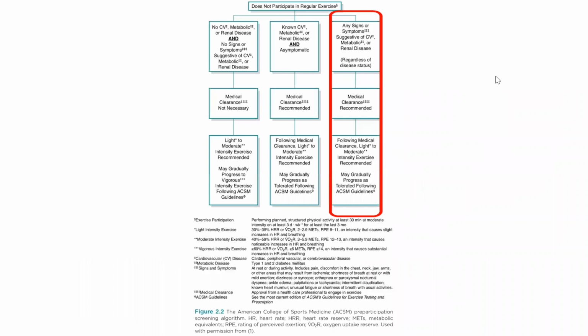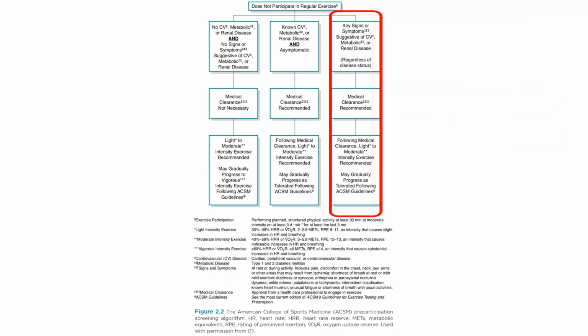So this patient is ranked in the does not participate in regular exercise category, and in the signs and symptoms suggestive of cardiovascular disease, metabolic, or renal disease, regardless of disease status. The patient does not meet the requirement for exercise participation, although she participates in moderate physical activity 3 days a week. She only exercises for 20 minutes at a time and has only been doing it for 2 months.